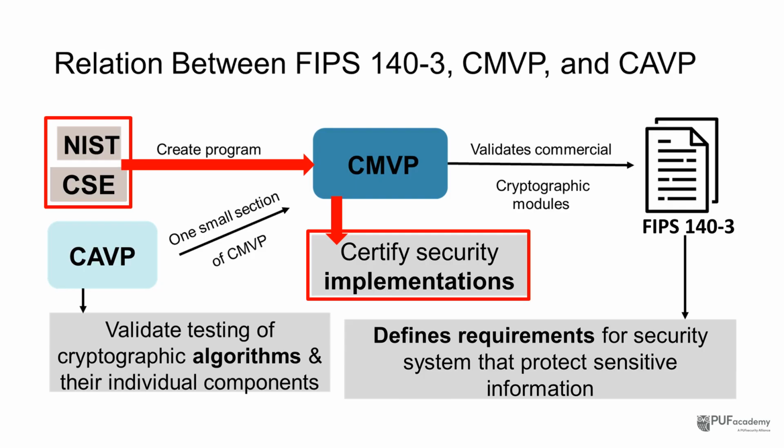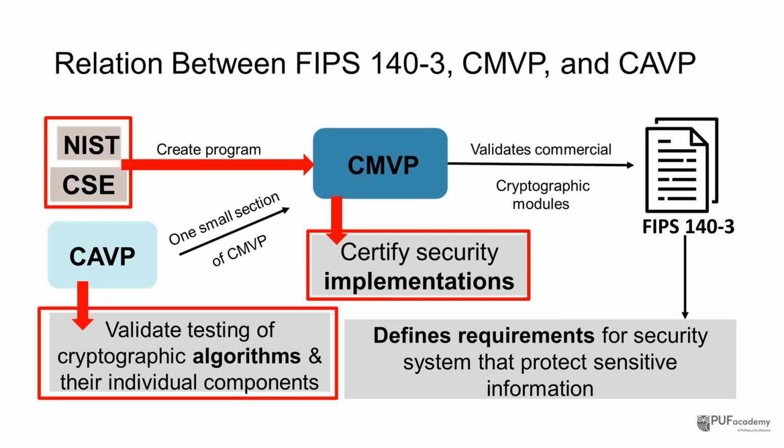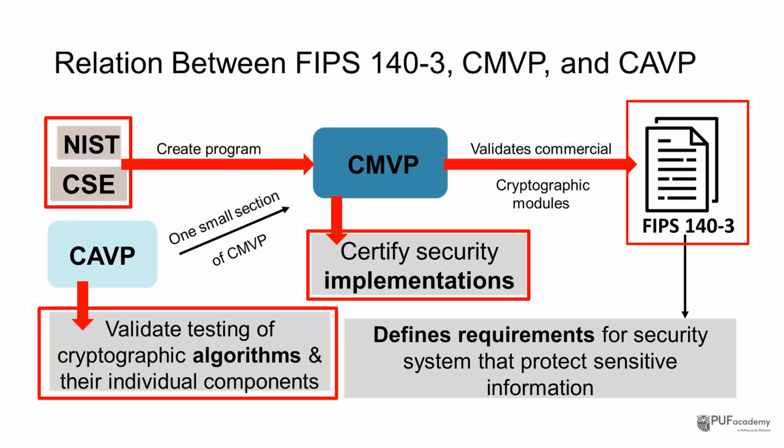Because almost all security functions still depend on cryptography, the correctness of each algorithm must continue to be validated independently. That's where CAVP comes in. CAVP tests implementations of cryptographic algorithms like AES, SHA or ECDSA, and many more, and issues algorithm certificates. These certificates are then included in the CMVP submission as key evidence of conformity under FIPS 140-3.